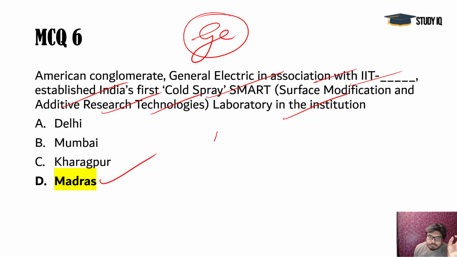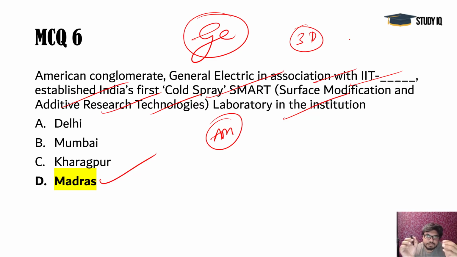And you see additive manufacturing, we are hearing about it a lot since the 3D printing issue came. What is 3D printing? Layer by layer, the constituents are added in the manufacturing process by 3D printers. This is called additive manufacturing, and it is very important in the space sector and the aviation sector. This cold spray is actually very unique and different from the hot sprays, which melt the surface. It does not do that. It does a very specific process based on additive manufacturing. So that's very important.